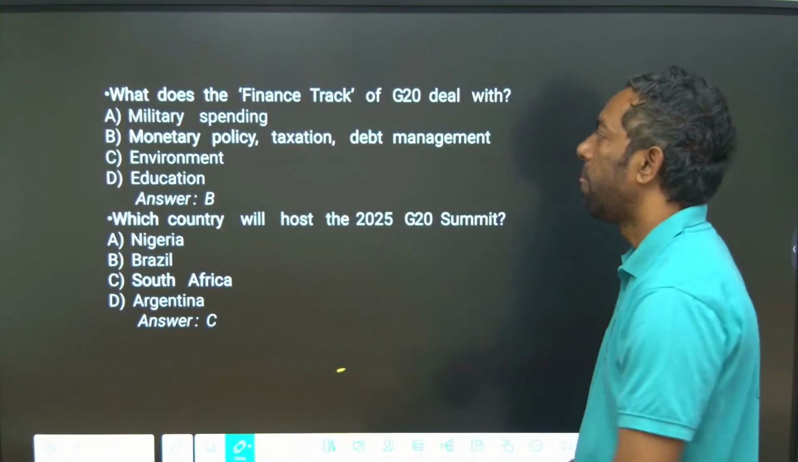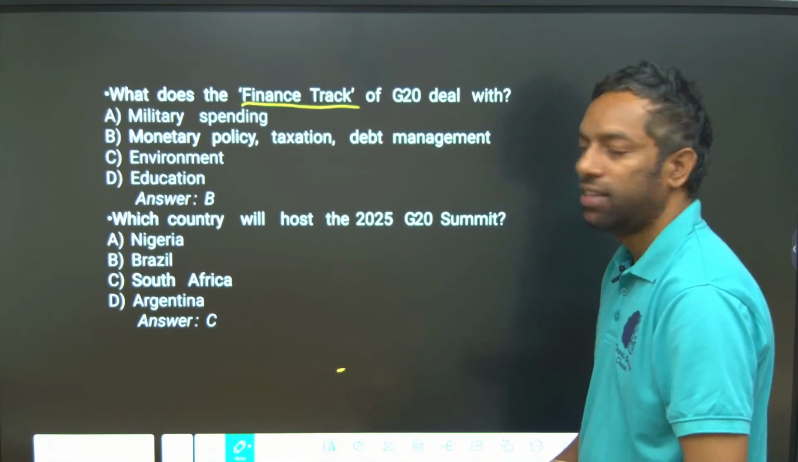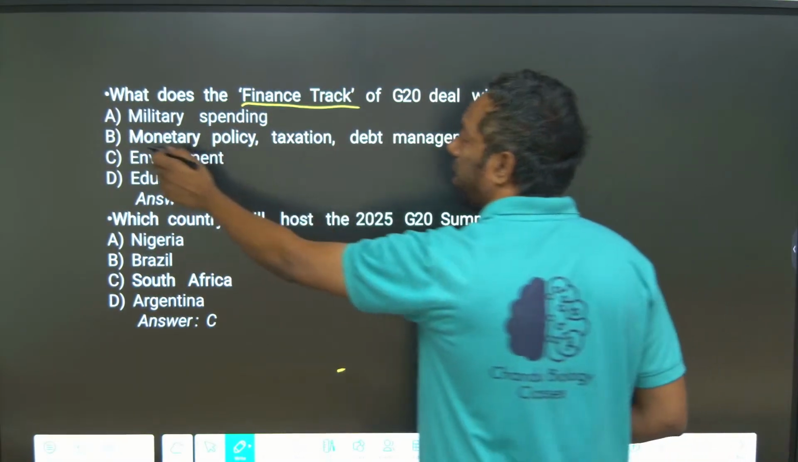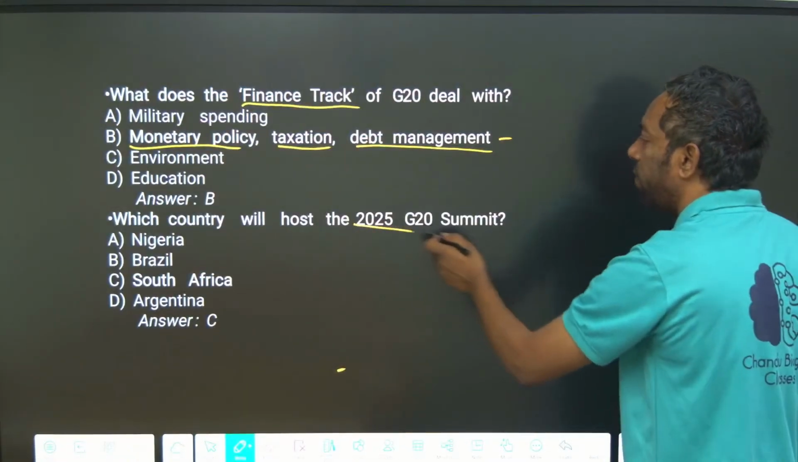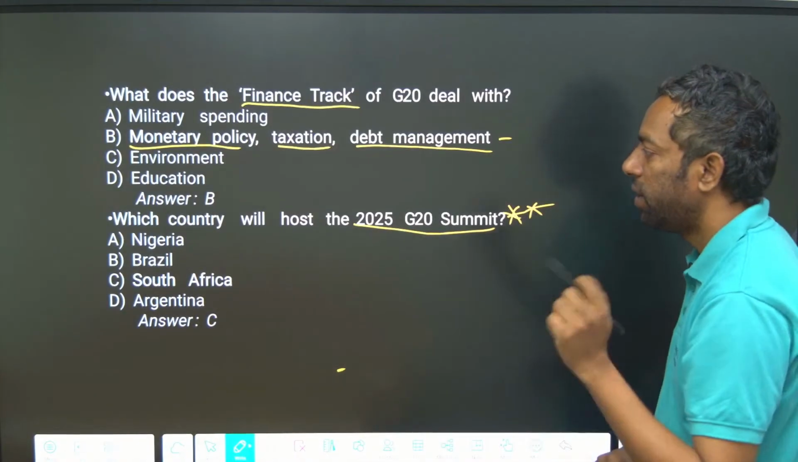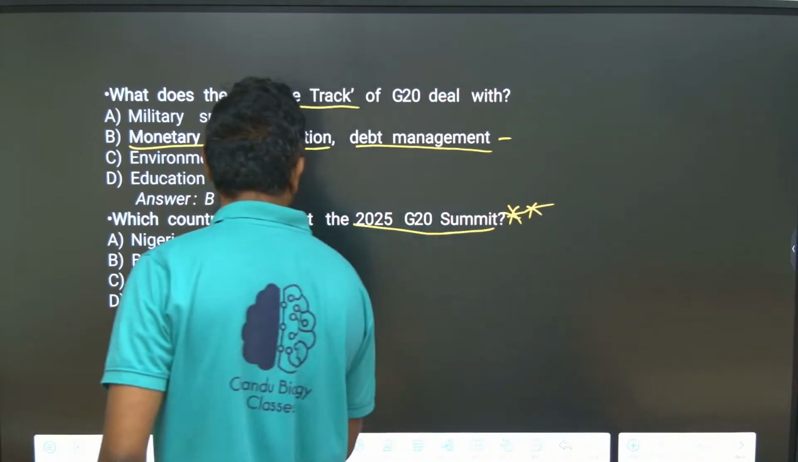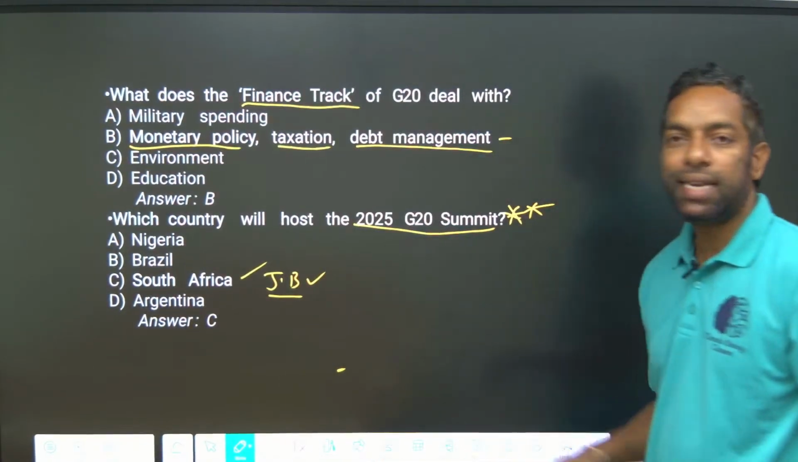What does the finance track of G20 deal with? This is an important question. Monetary policy, taxation and debt management. Which country hosts the 2025 G20 summit? This is important in the coming exam. South Africa, in the city of Johannesburg. This is important in the coming exam, guys.